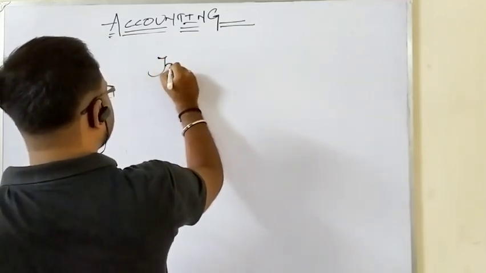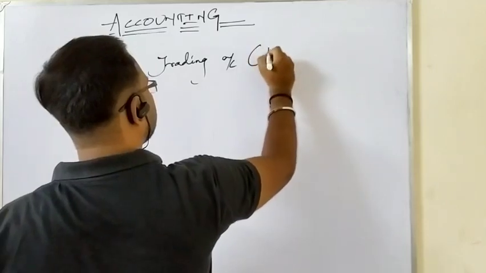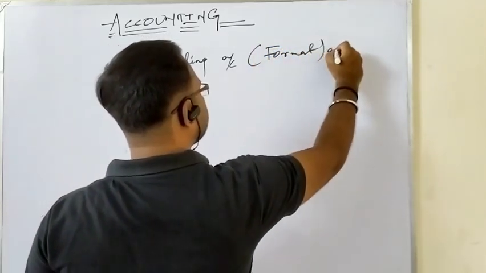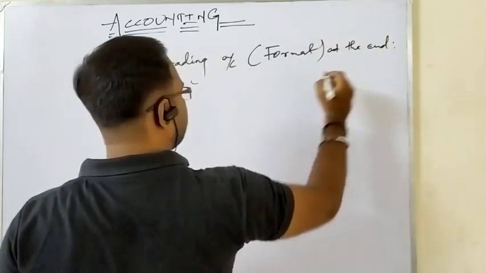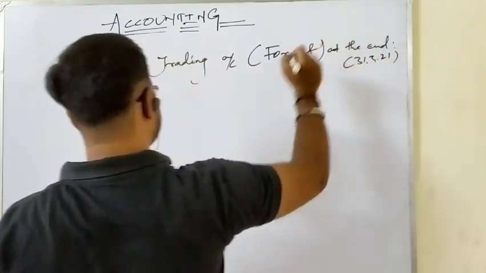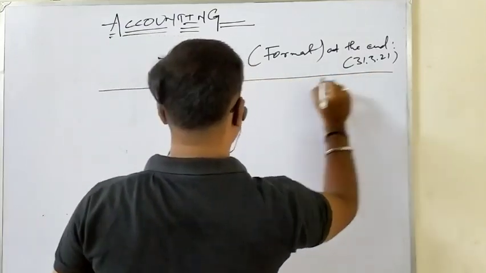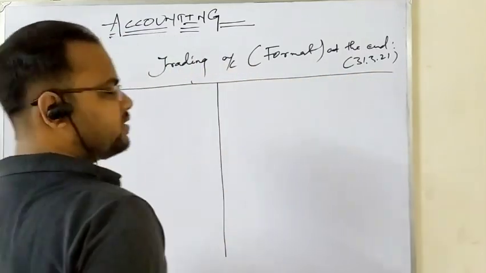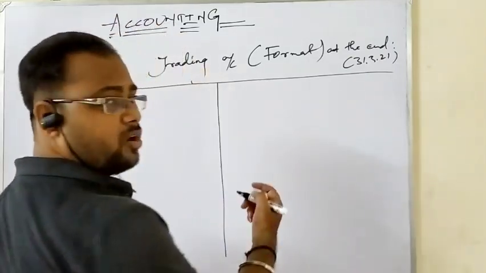This is your trading account format that you prepare at the end of an accounting year. That can be, let us say, 31st March 2021 for the next year. Okay, so this is your format of trading account. Please look at it carefully. Again, we will discuss the last ledger account. So this is your trading account format.